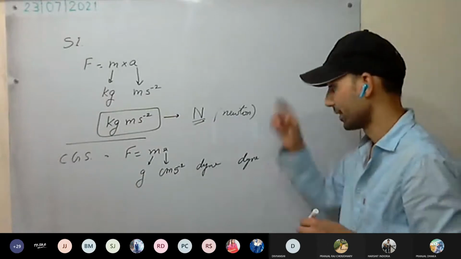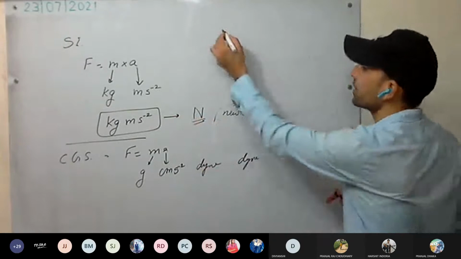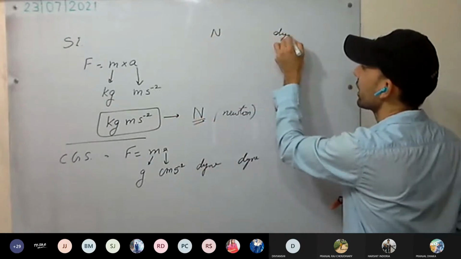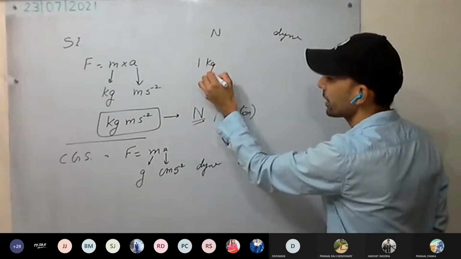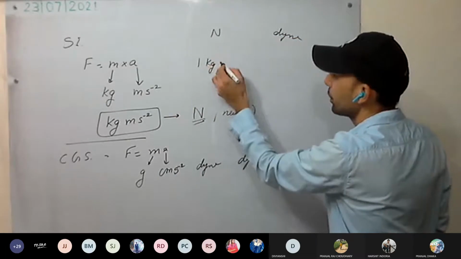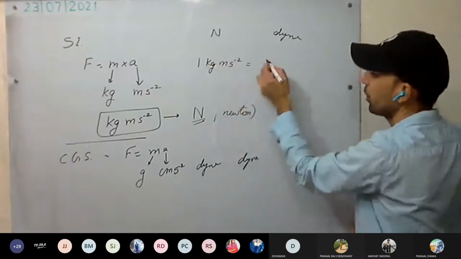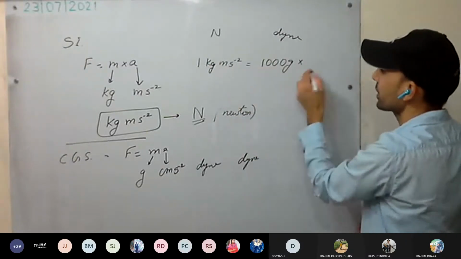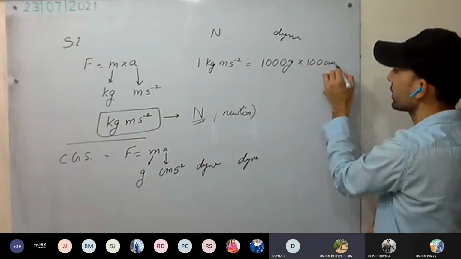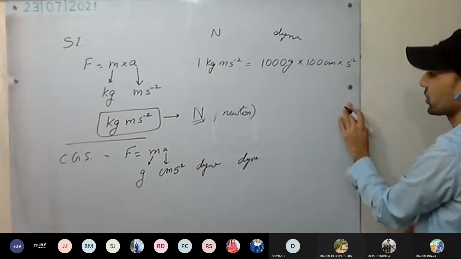Now what is the relation between Newton and dyne? How to derive? We have 1 kg meter per second square. Convert it: 1 kg is 1000 grams, 1 meter is 100 centimeters, and second square we keep as such.